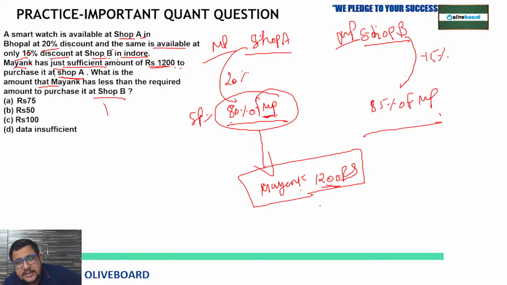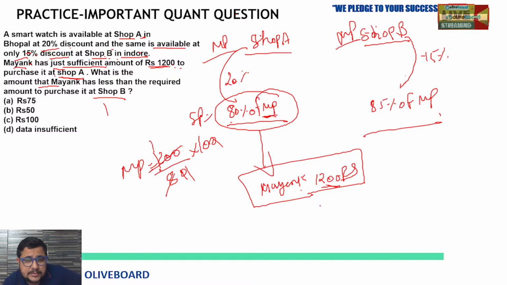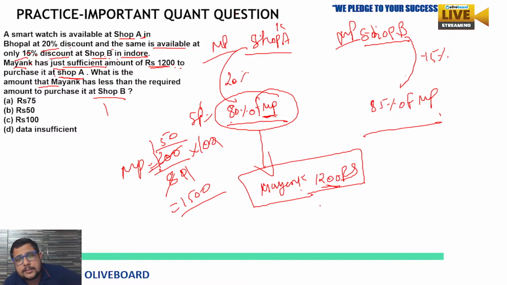So 80% is equal to 1200. Then 100%, means marked price, would be equal to what? 1200 upon 80, multiply 100. 0 to 0 cancel, right? So by 8 we can cancel it. How many times? Okay, 150 times. Clear? Now 150 multiply 10. So 1500. So 1500 is the MRP.